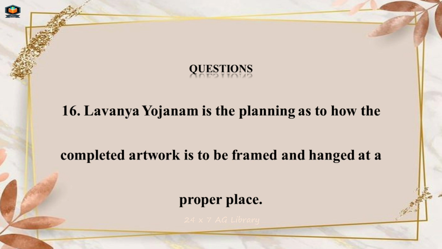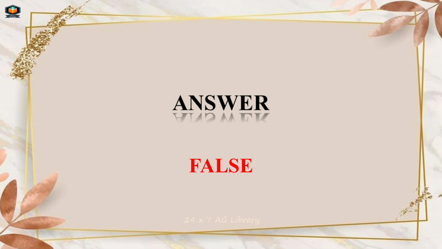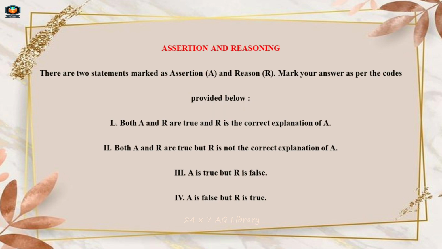Questions. Number 16. Lavanya Yojanam is the planning as to how the completed artwork is to be framed and hanged at a proper place. Answer: false. Assertion and reasoning. There are two statements marked as assertion, A, and reason, R. Mark your answer as per the codes provided below. 1. Both A and R are true and R is the correct explanation of A. 2. Both A and R are true but R is not the correct explanation of A. 3. A is true but R is false. 4. A is false but R is true.